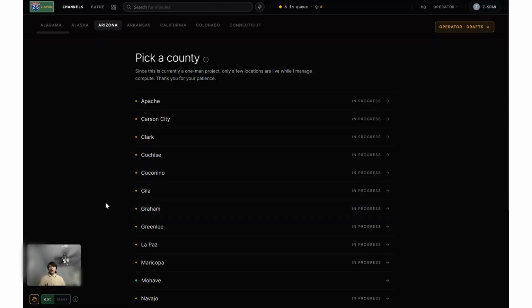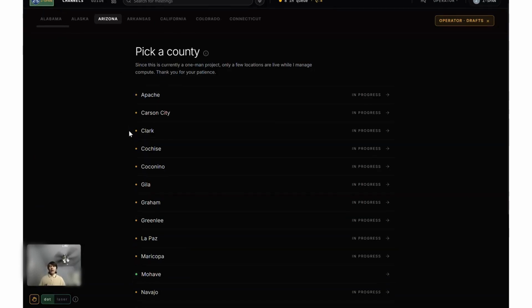So first off, how do you actually display all that data? The way I choose to display that data is in sort of a Plex/Netflix type format. So how do I do that? First, we have the channels, which is like the channel format, with the cities as channels. We organize them by the states right here. Right now we only have Arizona.